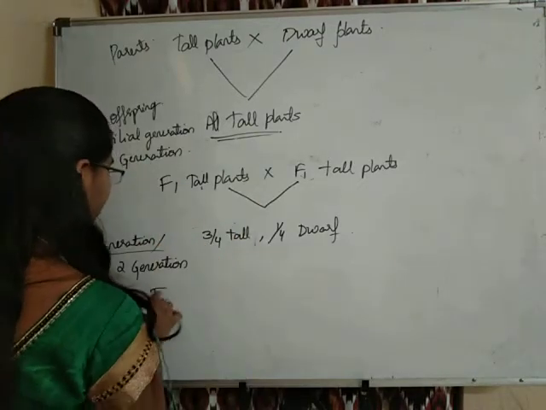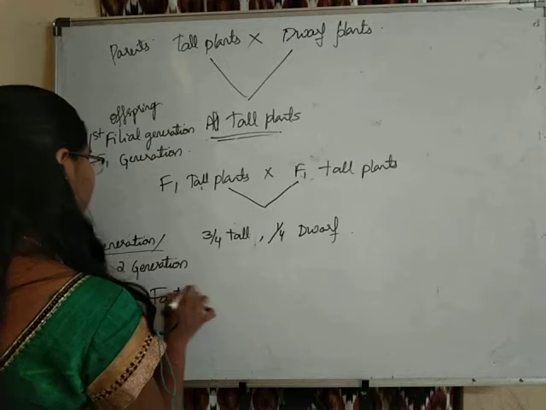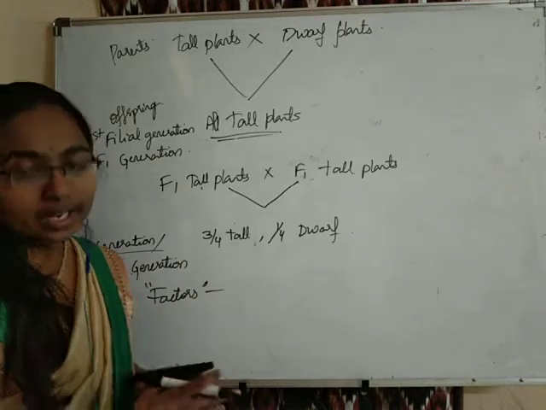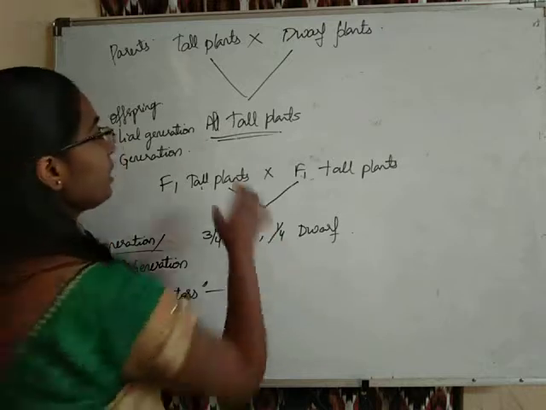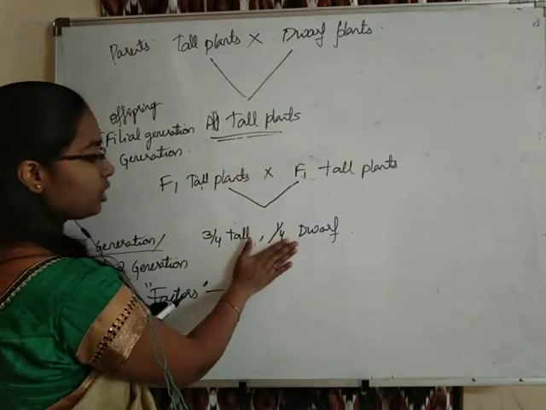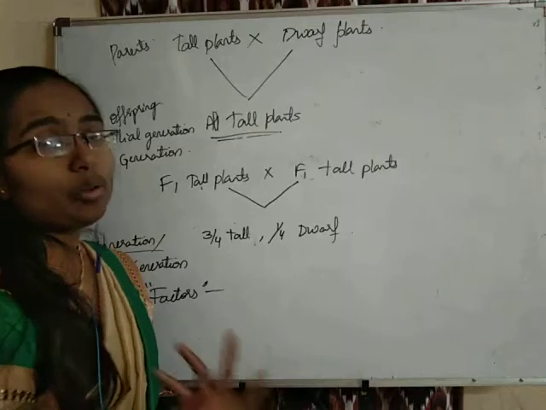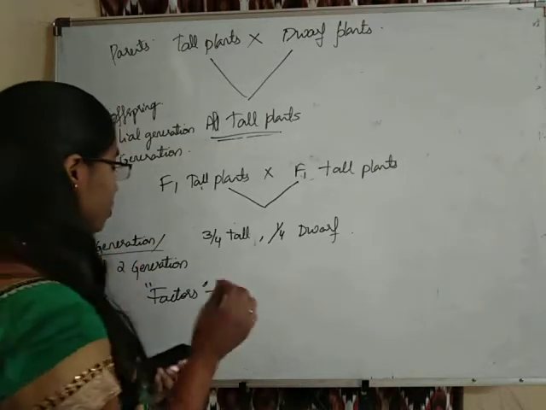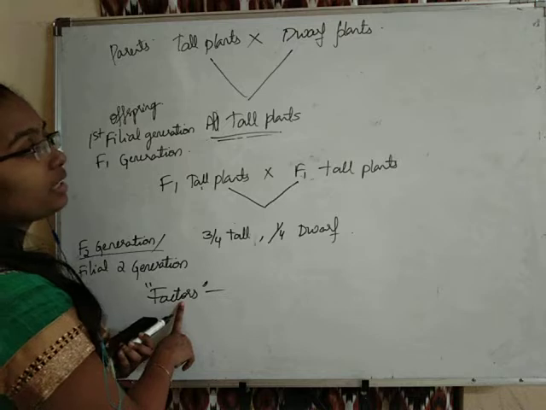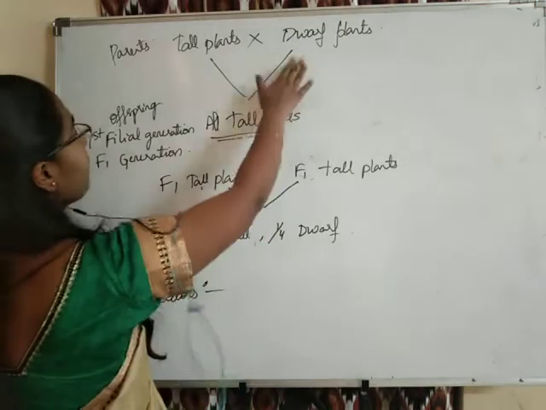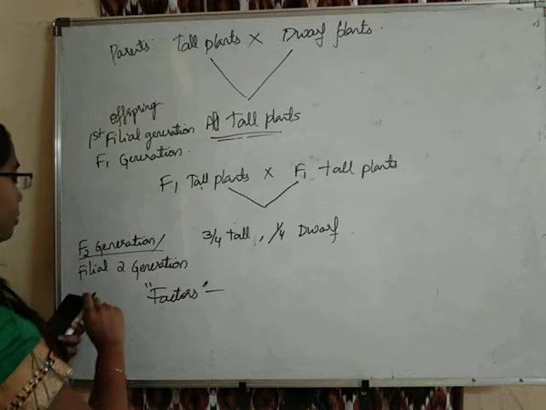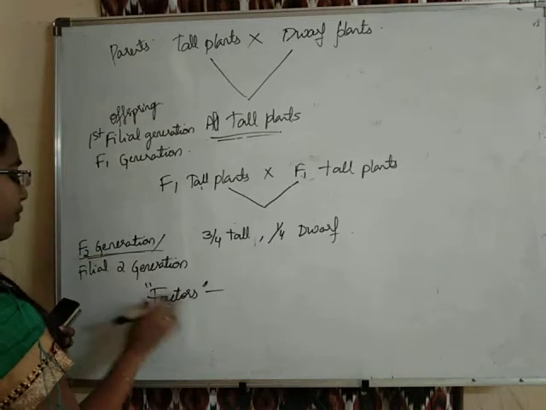Okay, he has observed that there are some factors responsible for the height of the plants which are not expressed in the F1 generation, but are expressed in the F2 generation. The reason why it happened he didn't know. He just simply said that there are factors which are carrying this character from the parents to the F2 generation. He called these factors.